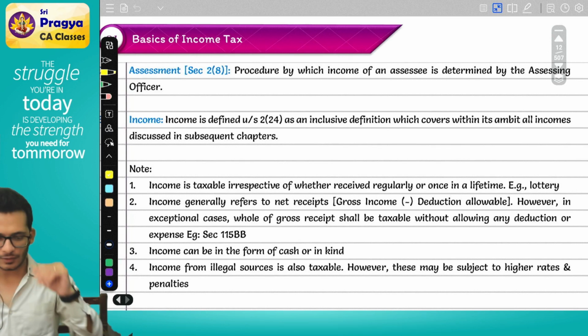Let's do one thing. Let's quickly revise what is shown in the income definition.